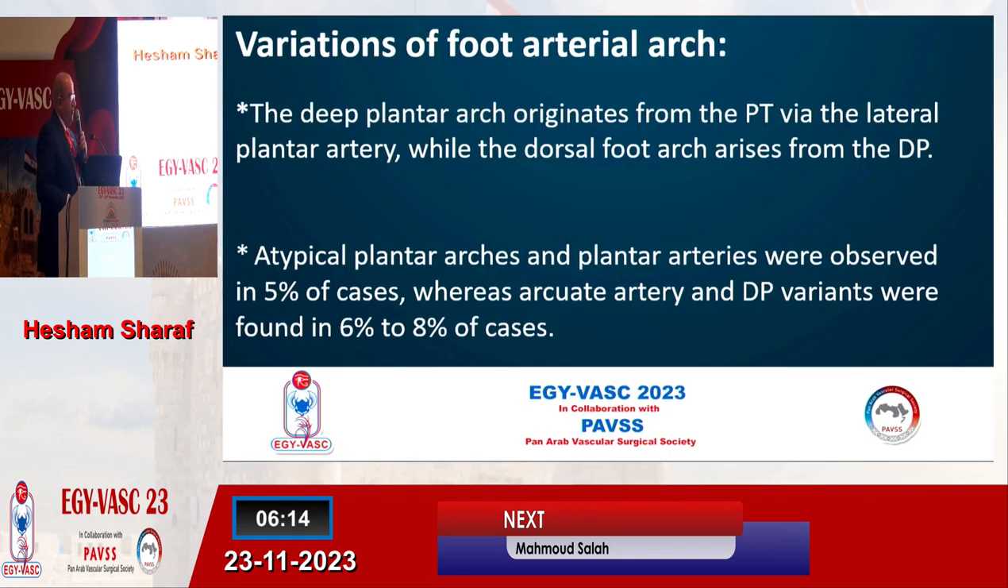The variation of foot arterial arches is very important to note: the deep plantar arch originates from the posterior tibial artery through the lateral plantar artery, while the dorsal foot arch comes from the dorsalis pedis artery. Also, there is atypical or abnormal anatomy, as Dr. Samer mentioned. Plantar arch and plantar artery variants were observed in 5% of cases, whereas arcuate artery and dorsalis pedis artery variants were present in 6 to 8% of cases.